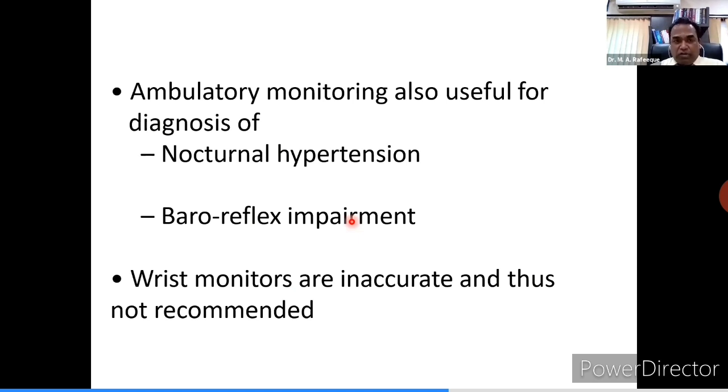Nowadays, newer monitors have come up. They have a pulse oximeter like probe, which is applied to the finger of the patient, and it records blood pressure by a pulse wave velocity mechanism. It is approved in certain European countries, but not accepted and approved at world level.